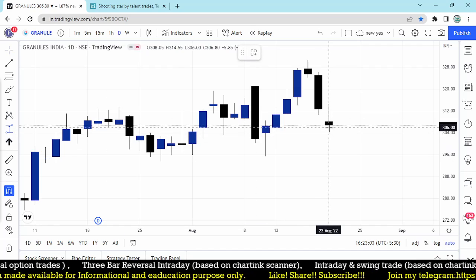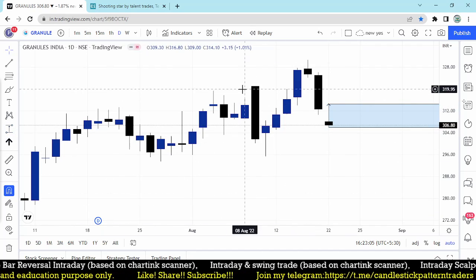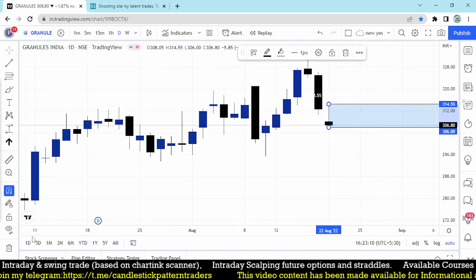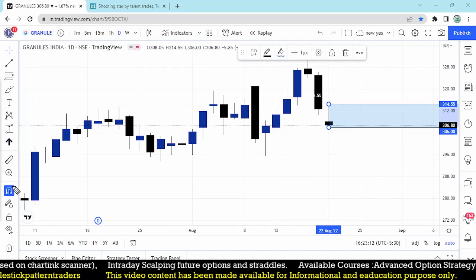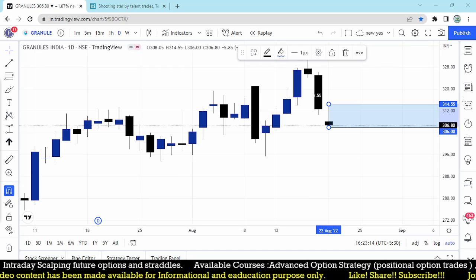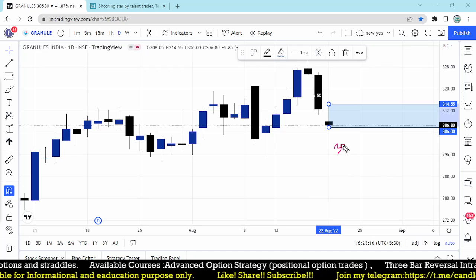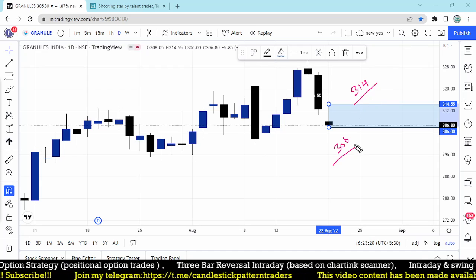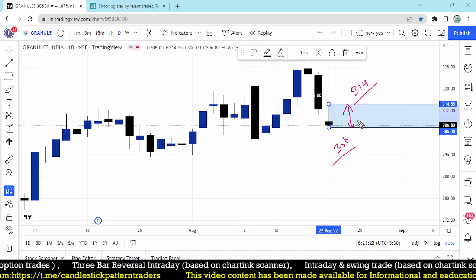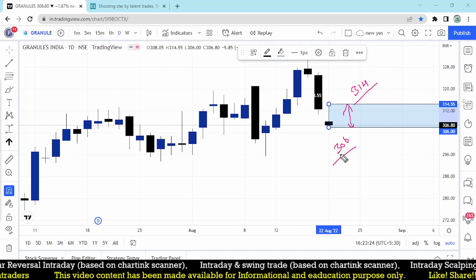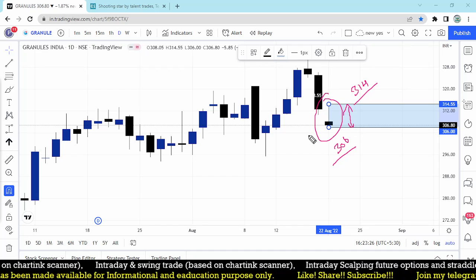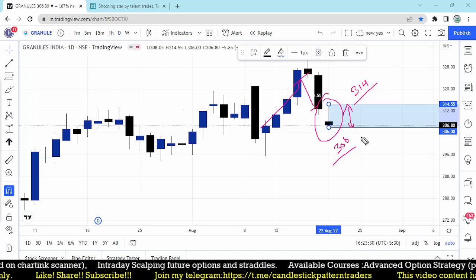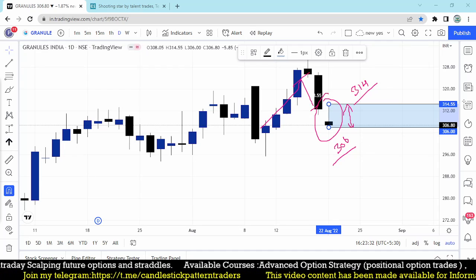Maybe the entry opportunity looks good here, and there was a previous shooting star, and it has fallen down. The entry point for that stock may be 306. That is the entry point we are going to focus on, and we keep our stop loss around 314. So this is the trade opportunity we are going to take for tomorrow. That is another perfect shooting star, but it is not happening at the highest level. It is happening in the middle of the trend, like IEX.